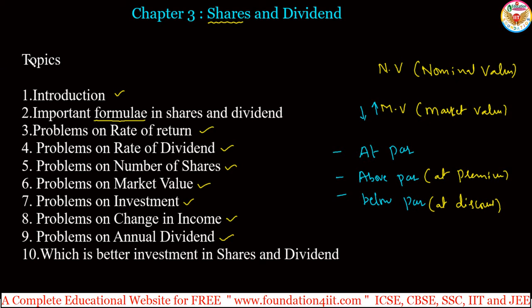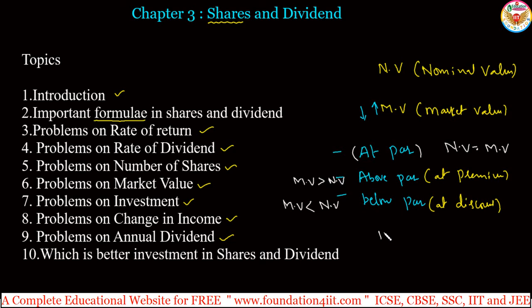When nominal value and market value are exactly equal, that is, the price of the share when the company introduced it is exactly equal even after certain years, we use the word at par. Above par is when the market value is greater than nominal value. Below par is when the market value is less than nominal value. There is a discount, so discount means market value is lesser than nominal value. Premium means market value is greater than nominal value. These are the words we'll use.